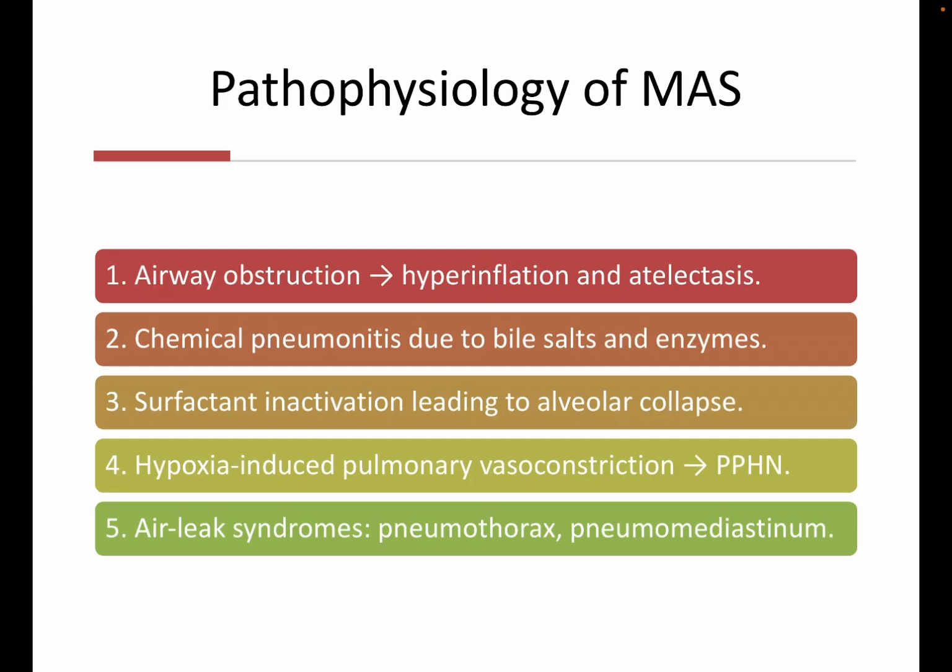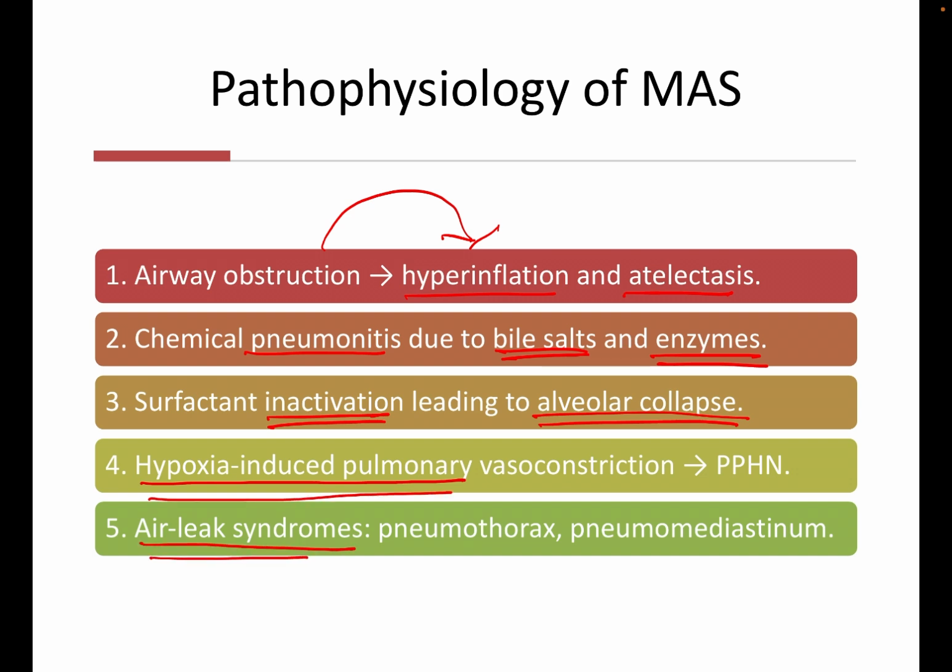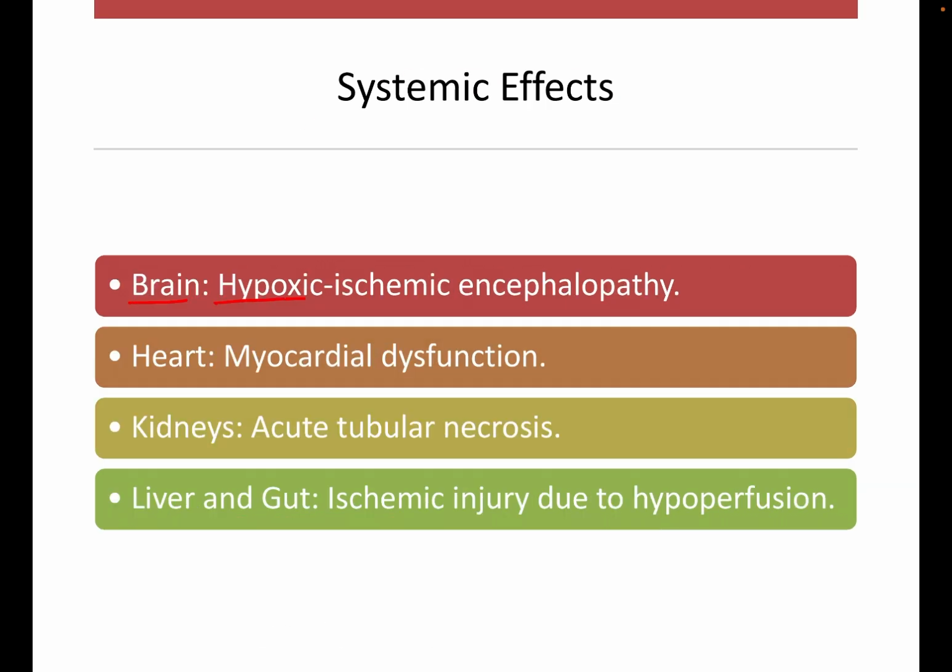Pathophysiology of Meconium Aspiration Syndrome: there will be airway obstruction resulting in hyperinflation and atelectasis. Chemical pneumonitis due to bile salts and enzymes. Surfactant inactivation leading to alveolar collapse, which in turn causes hypoxia-induced pulmonary vasoconstriction. Air leak syndromes cause pneumothorax and pneumomediastinum. In the brain, it causes hypoxic ischemic encephalopathy.